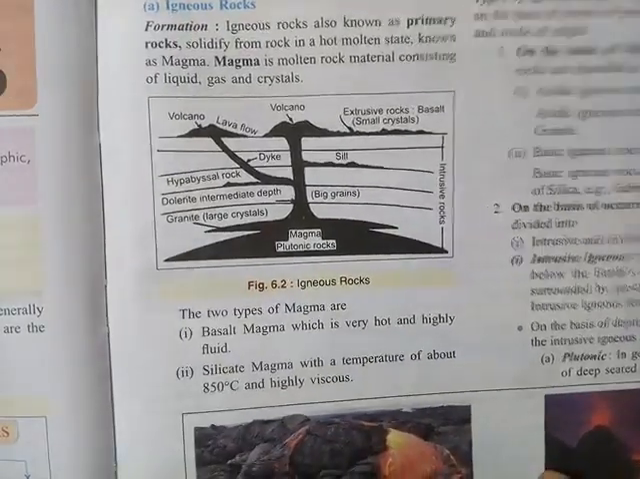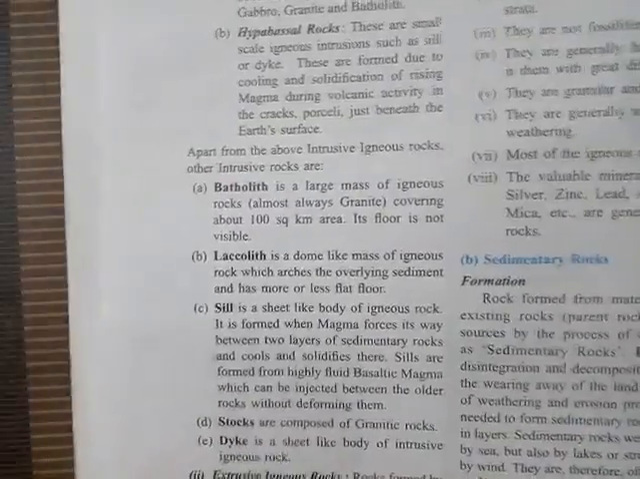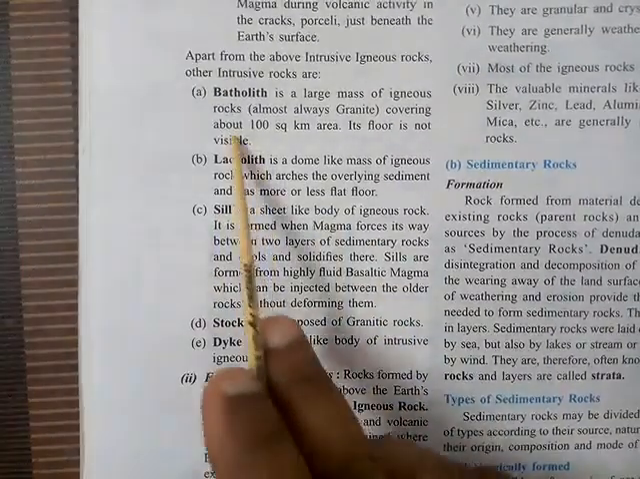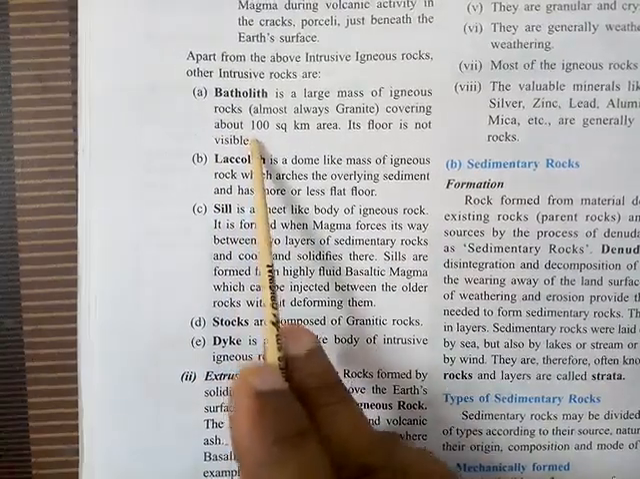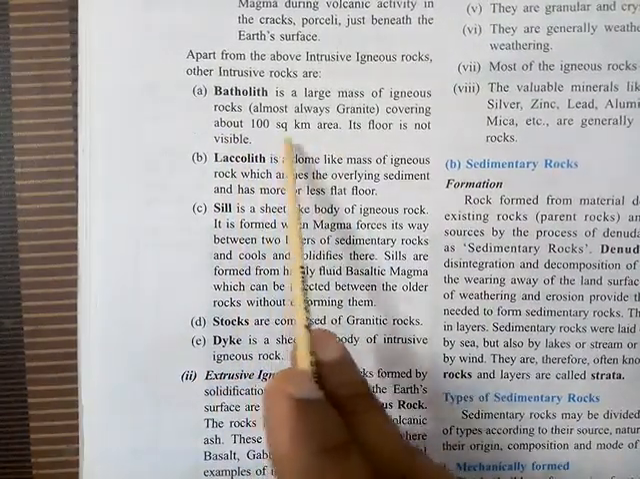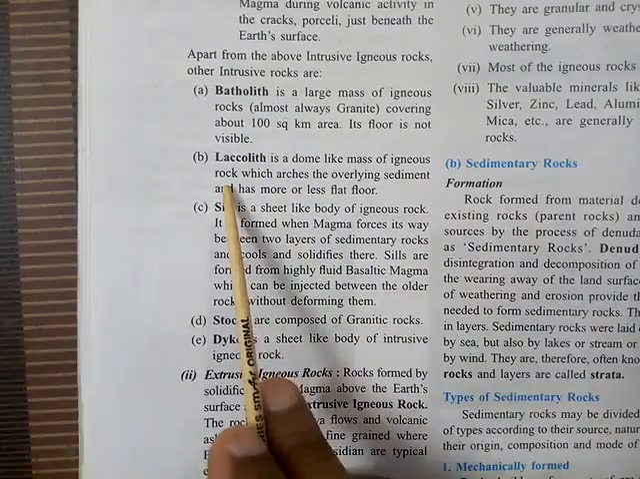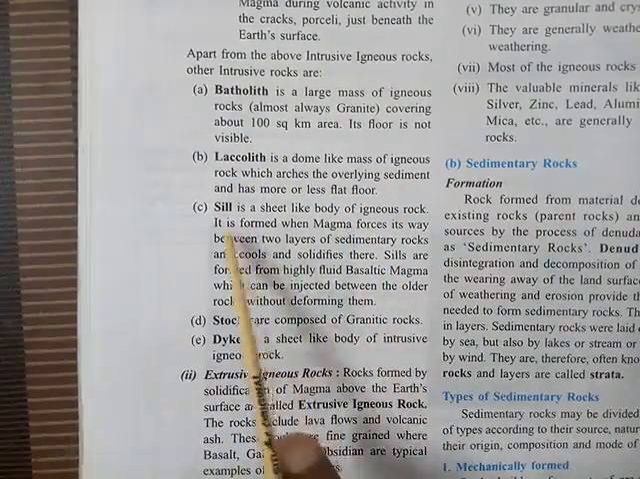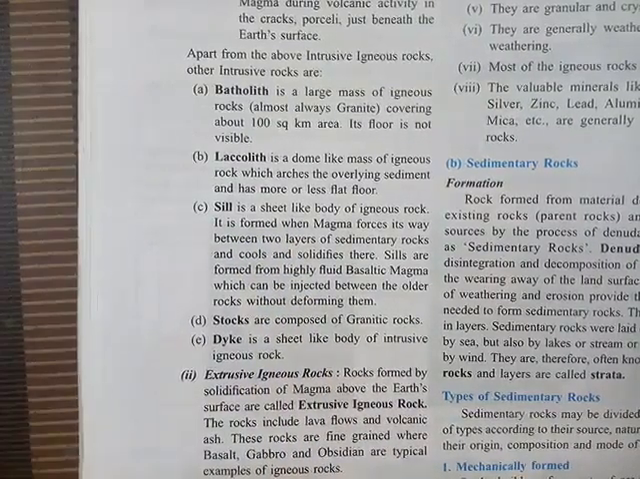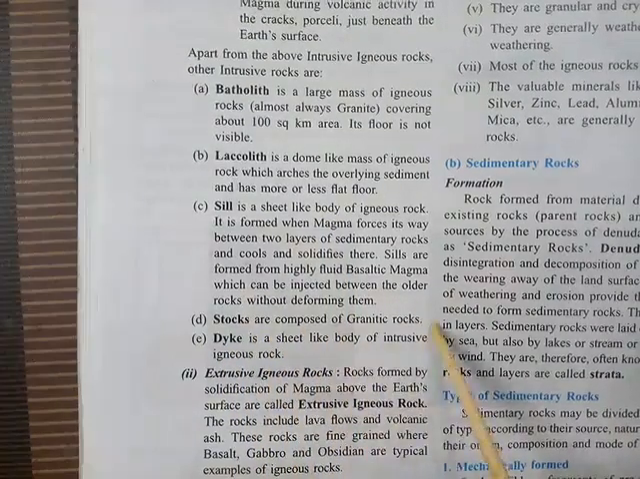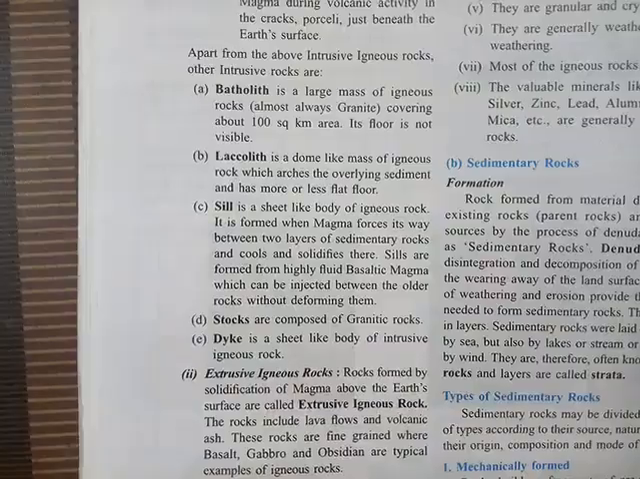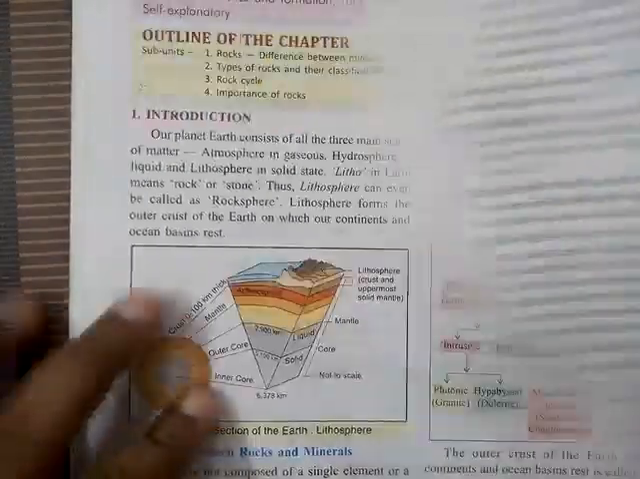So these are the classifications of igneous rocks. Now very quickly let's see some different types of intrusive rocks. As you can find, the batholith is a large mass of igneous rock found very deep inside the earth, covering more than 100 square kilometers. Another is the laccolith, a dome-type mass. Then the sill, which is formed in horizontal layers when the magma enters the cracks horizontally. And the stocks, which are composed of granitic rocks, and dikes, which are sheet-like bodies of intrusive igneous rock. Now let me show you some of them in the figure.